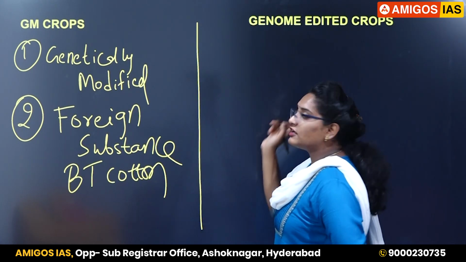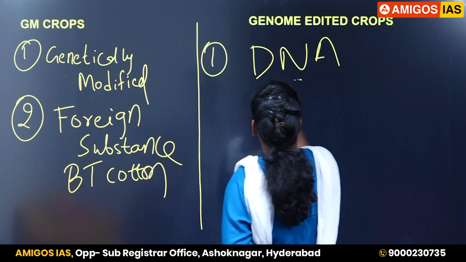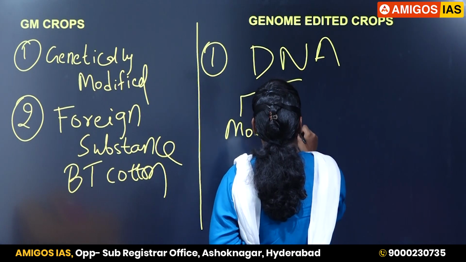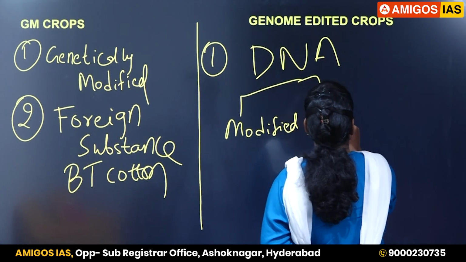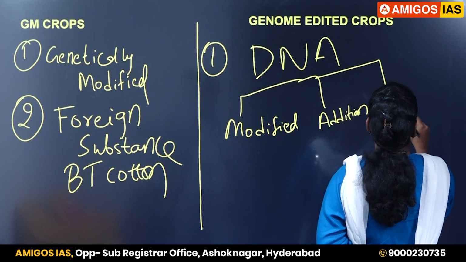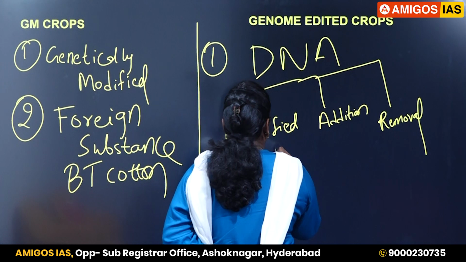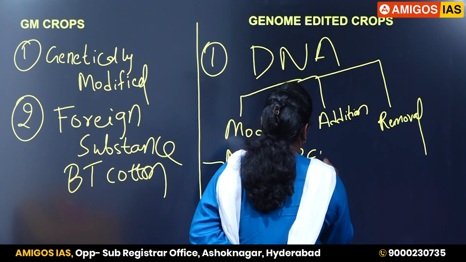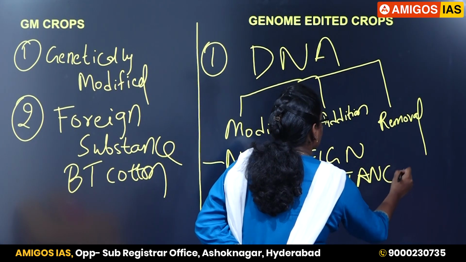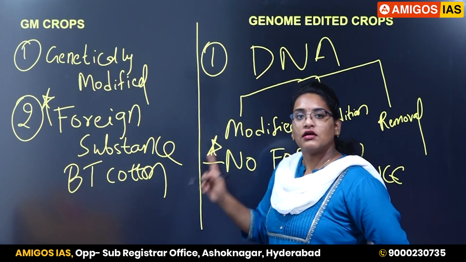Such things are called genetically modified organisms. Coming to genome edited crops. In genome edited crops, the DNA of the organism is either modified, or any addition is done to the DNA, or any removal is done to the DNA. Now here if you observe, there is no foreign substance. So that is the major difference between GM crops and genome edited rice varieties.